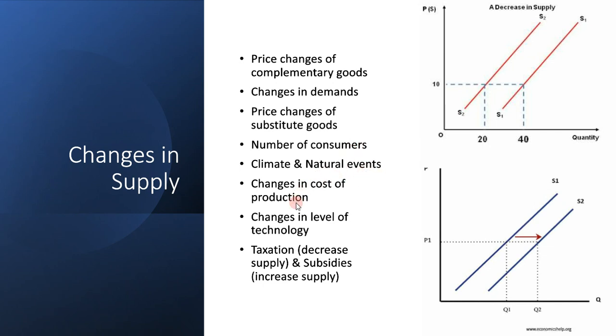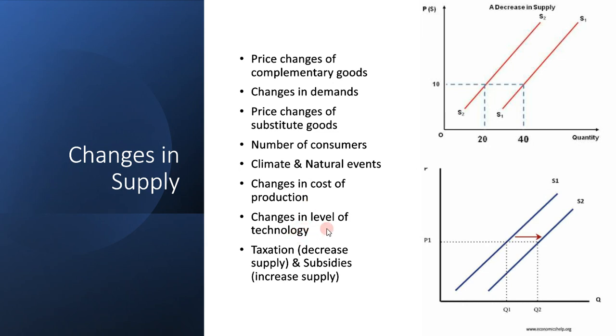Changes in cost of production. Let's say you produce a can of Coke for $2 and sell it at the market for $4, so you're going to produce less. Or compare that to producing a can of Coke for $1 and selling it at the market for $4. You're going to make more profit if your production cost is less, so you're going to produce more if your production cost is less.